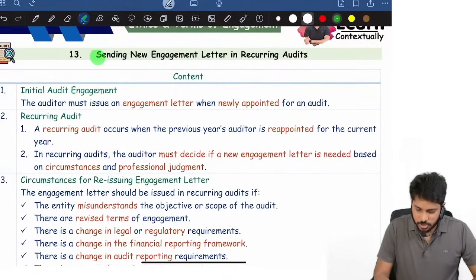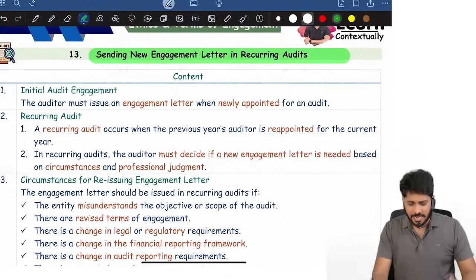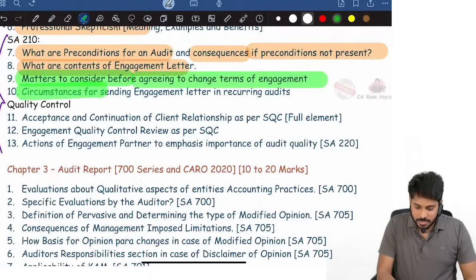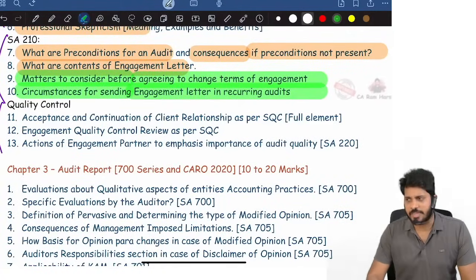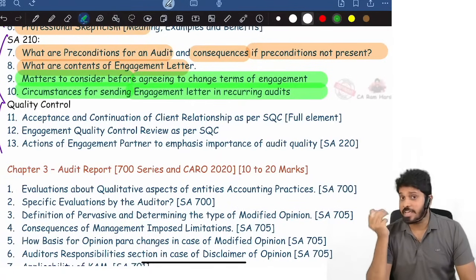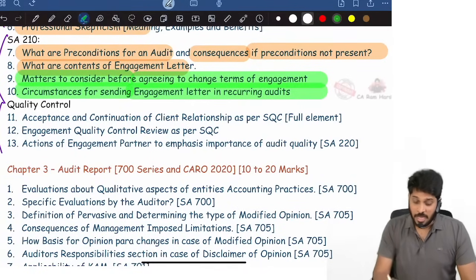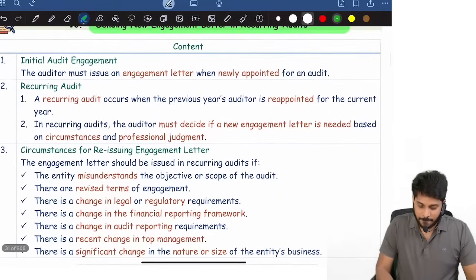Then the auditor shall also send, is there a requirement? Okay, fine, I'll go back. Circumstances for sending an engagement letter in a recurring audit. Recurring audit means, for example, I'm appointed for 5 years. First year I gave an engagement letter. Second year, third year, fourth year, fifth year, should I also give an engagement letter? Now the answer is here.